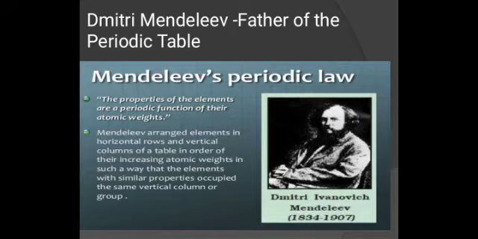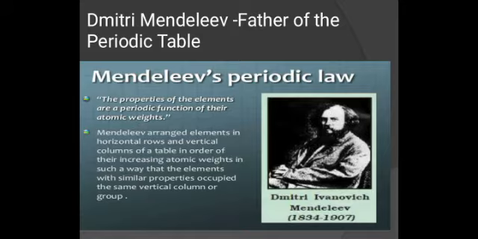So after Dobereiner's triad and Newlands' failure or demerits, one more classification came, that is the periodic law, which Dmitri Mendeleev has given. He was known as the father of the periodic table, and there was a reason why. He was the first scientist who proposed a proper model of the periodic table in which groups and periods were there. The properties of the elements are a periodic function of their atomic weight. Although all these three periodic tables were on the basis of atomic mass, in this particular periodic table he gave priority to the periodic function rather than the atomic weight.